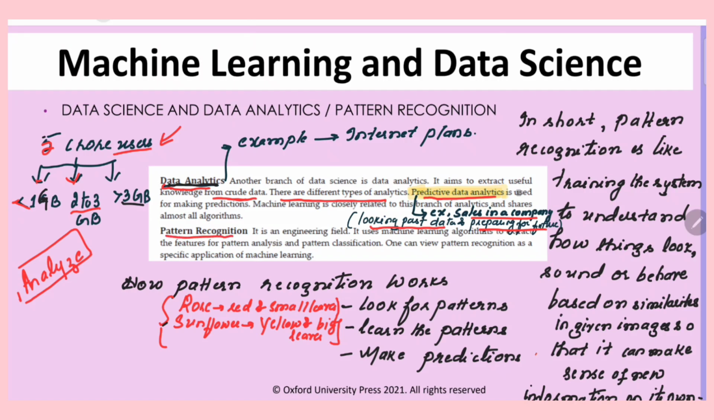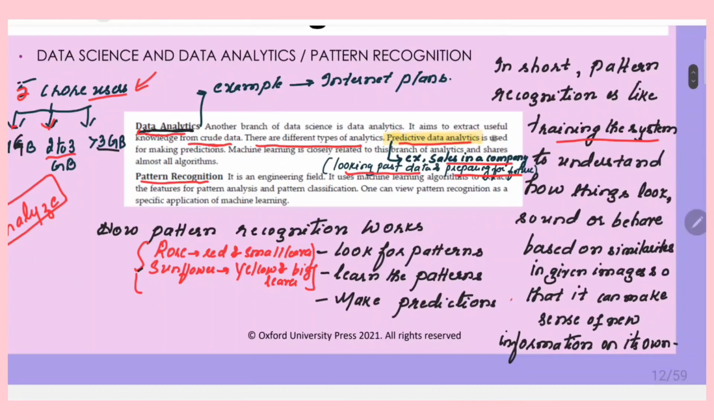We have the next field called pattern recognition. In short, pattern recognition is like training the system to understand how things look, sound, or behave based on similarities in given images so that it can make sense of new information on its own. So this is simply an application of machine learning. The algorithms learn the different patterns that exist in the images. That is, they look for the patterns, they learn the patterns, and then they make predictions for the new images that are fed to the machine learning model.